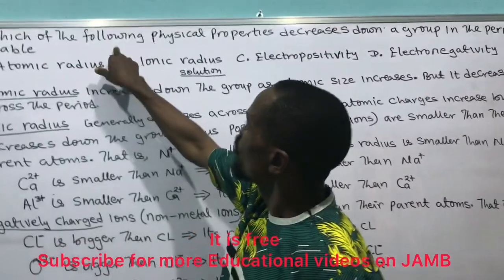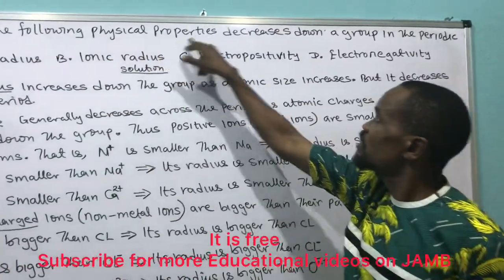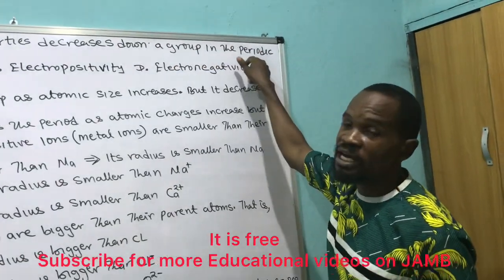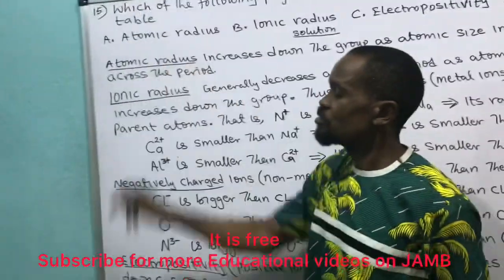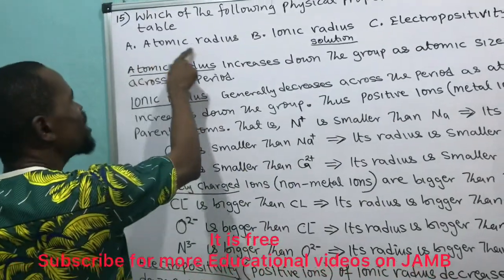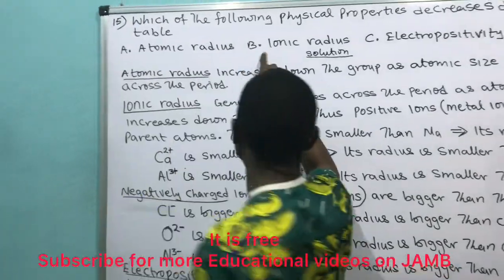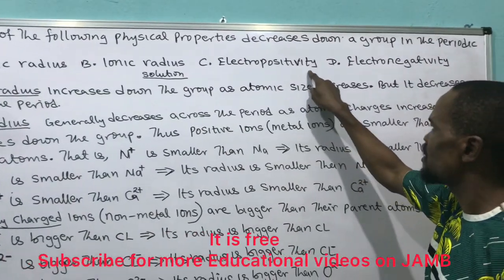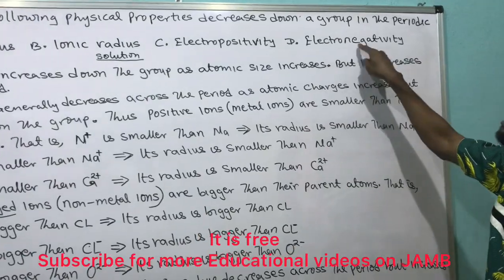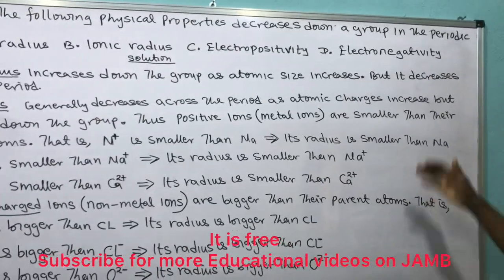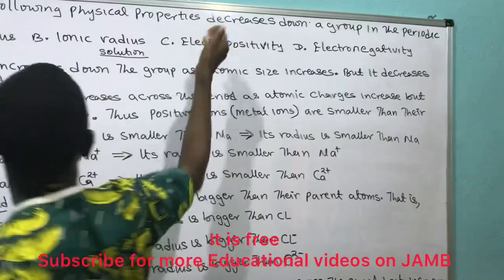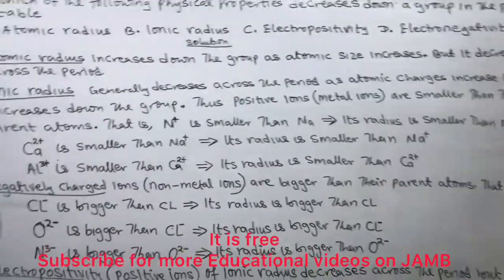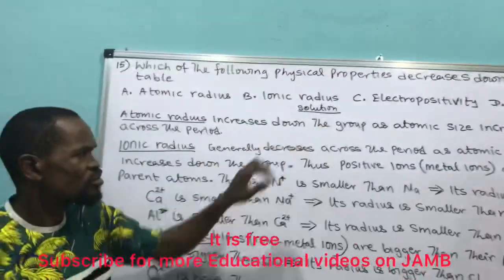Which of the following physical properties decreases down a group in the periodic table? The options they give me: A, atomic radius; B, ionic radius; C, electropositivity; D, electronegativity. That implies all these things are physical properties of the periodic table. Then we will now come to the solution.